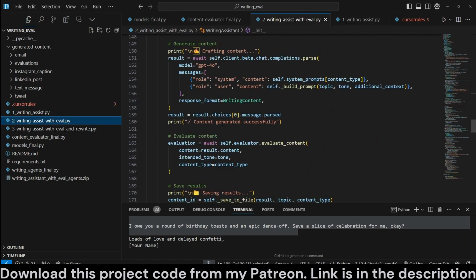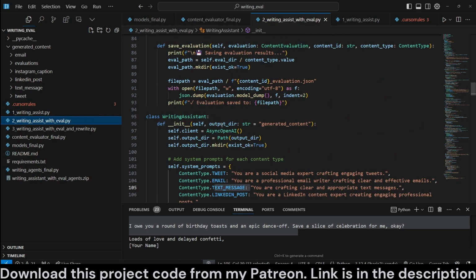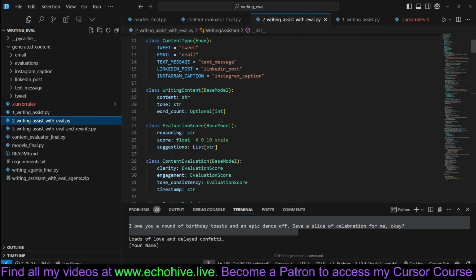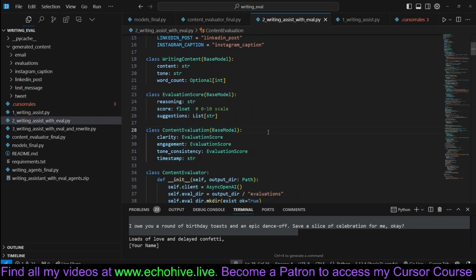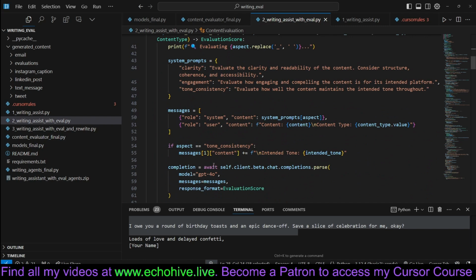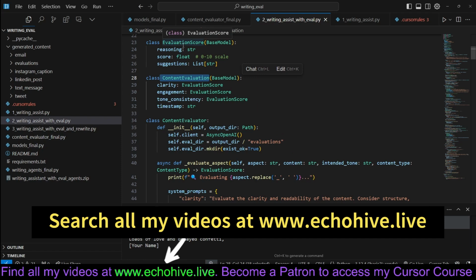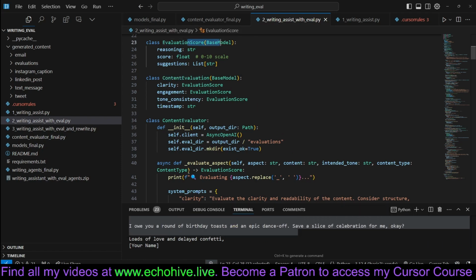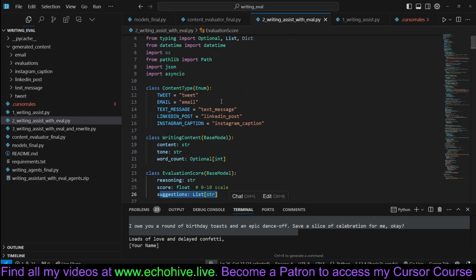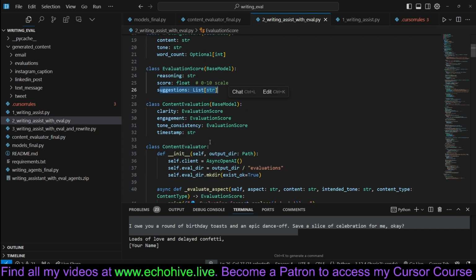In the second attempt, everything remains the same except we have an evaluation agent. So as you can see, we have a content evaluator class along with new Pydantic models for the structured output for that. So content evaluation is the one that we're going to pass into the model. Oh, yeah. So each one of these, clarity, engagement, tone consistency, is going to be of type evaluation score. And that's going to include a reasoning, then a score, and then suggestions. Rest of it is actually the same here.